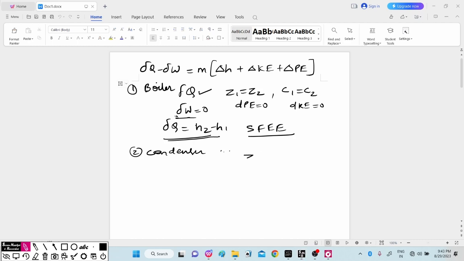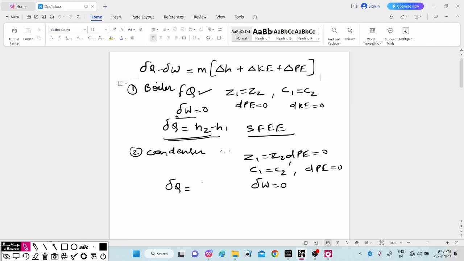There again Z1 will be equal to Z2, so change in potential energy will be equal to 0. As C1 is equal to C2, inlet and outlet velocity of the steam and water will be the same, so change in kinetic energy will be equal to 0. And similarly the work produced by this device will be equal to 0, as it is not a work producing device. So we can write del Q.